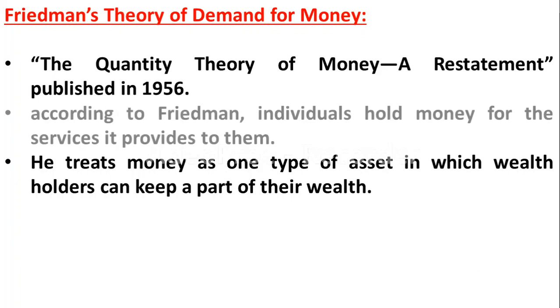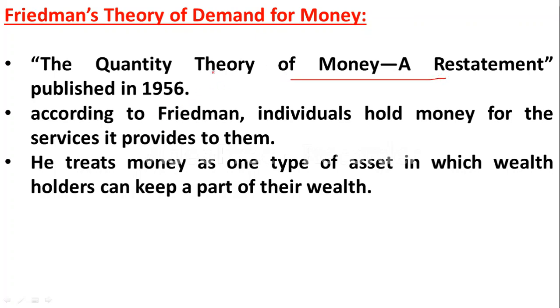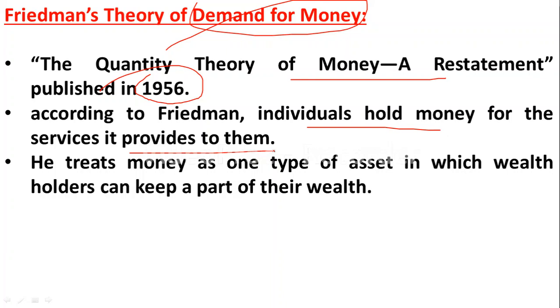So next, let us study Friedman's theory of demand for money. The quantity theory of money, a restatement, was published by Milton Friedman in the year 1956. In this theory, he explains demand for money. According to Friedman, individuals hold money for the services it provides to them. He treats money as one type of asset in which wealth holders can keep a part of their wealth. So here Milton Friedman treats money as a type of asset or wealth.